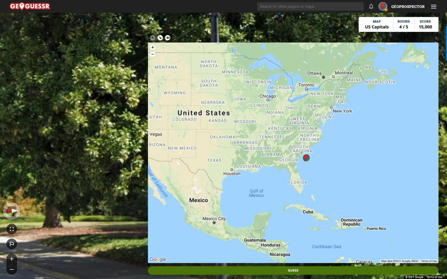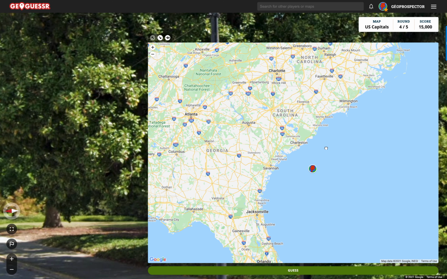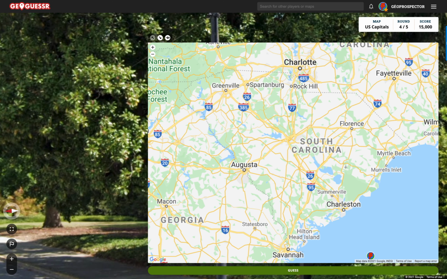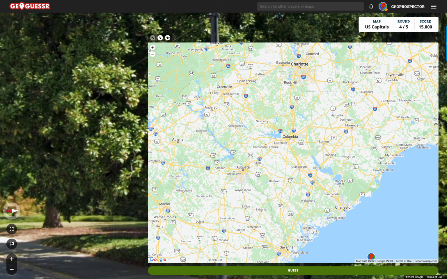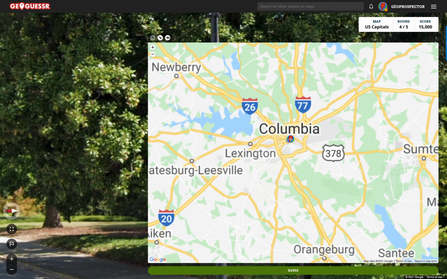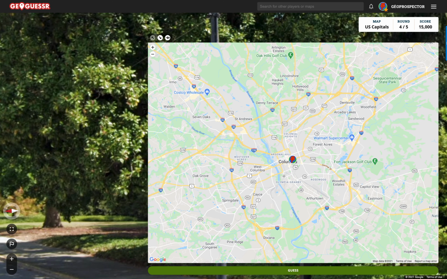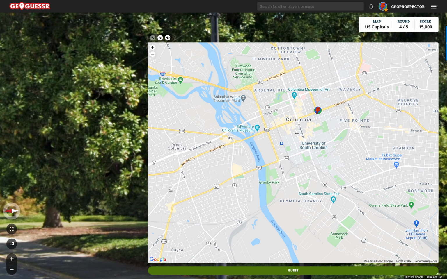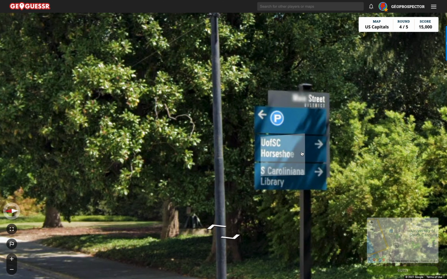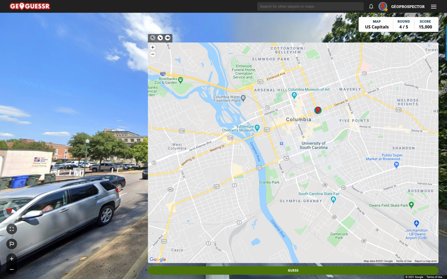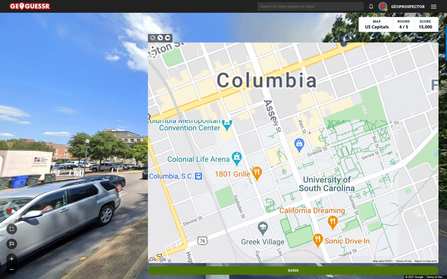Now, South Carolina. Given that I thought Frankfurt might be in South Carolina a moment ago, who knows? Now, here we are. We're looking at the state of South Carolina, and what do we see? Well, Columbia springs out as being the main place, but we've got Charleston, Florence, Spartanburg, Rock Hill, Anderson. I think Columbia is worth a quick glance, although it's almost too good to be true this time round. I don't recognize U.S.C, University of... Oh, well then, look, there we go. University of South Carolina, Horseshoe, and South Carolina Library. So I think we're in the right place.